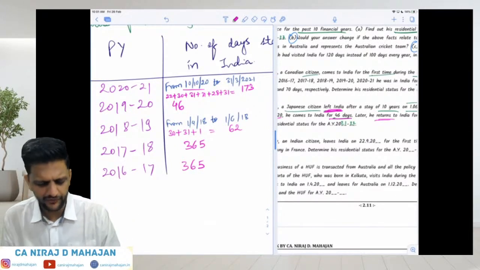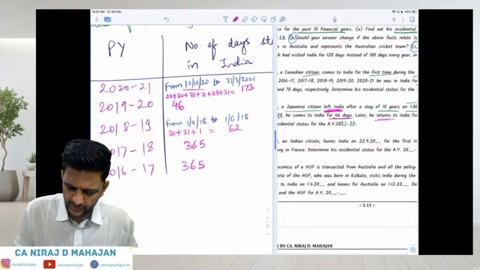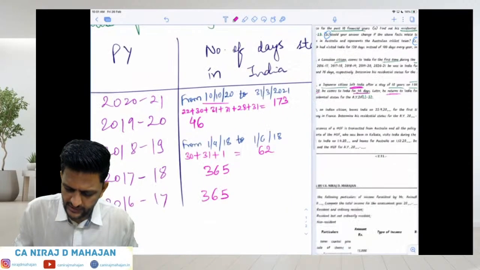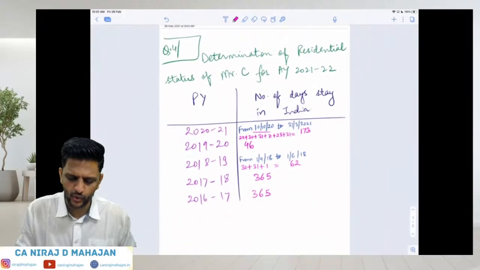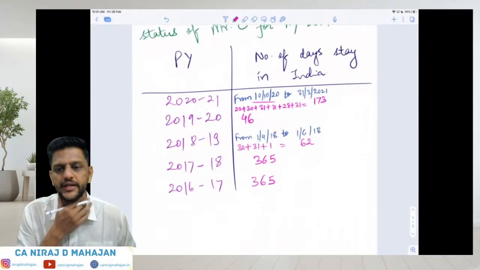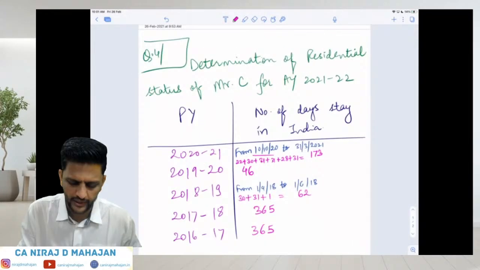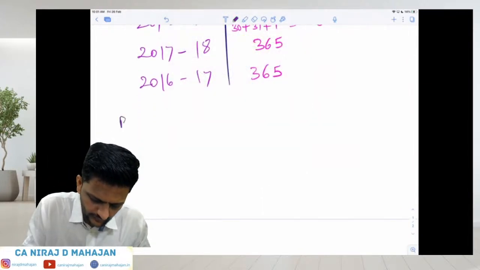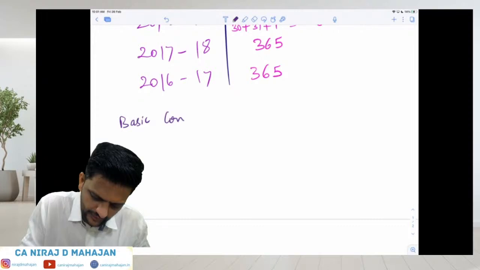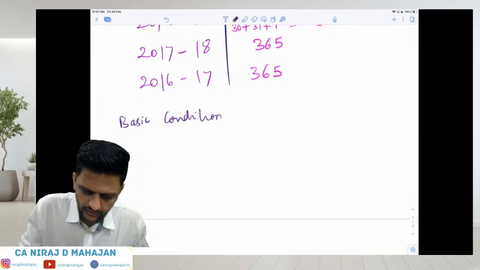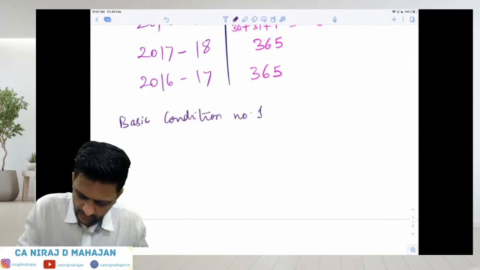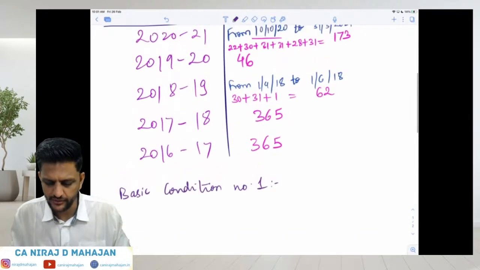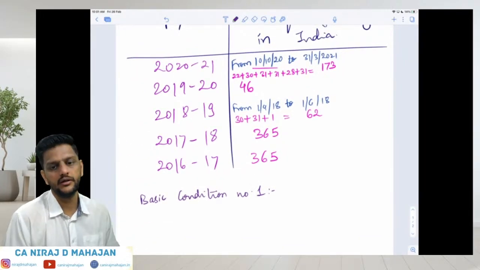365. Now, is this table enough for us? For the current year, they are asking us what his residential status is. That is AY 21-22, or you can say PY 2021. All right, till here? Chalo, write down. Basic condition number 1: at least 182 days in the current year.